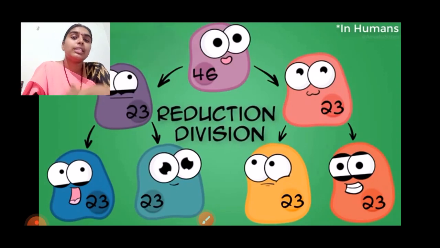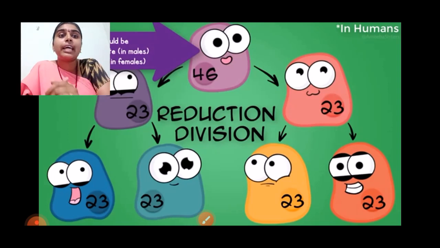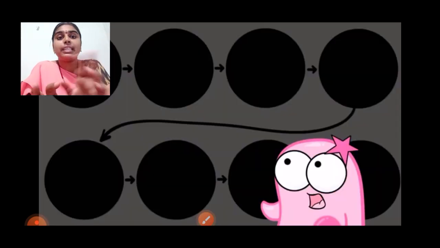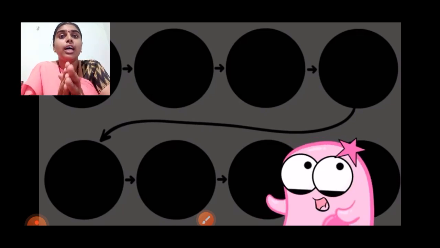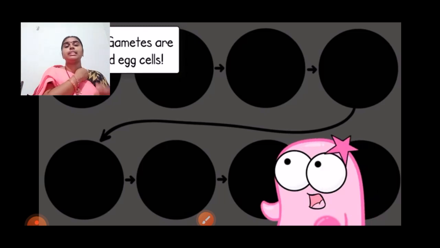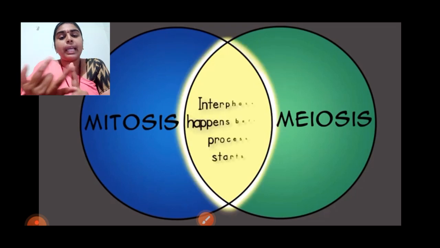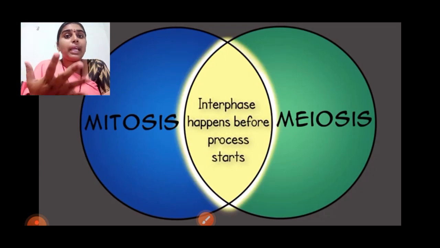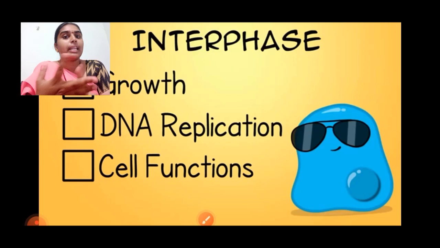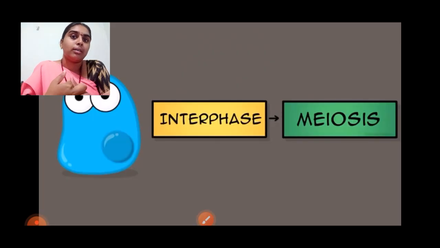So if you see in meiosis, how is it happening? The parent cell has 46 chromosomes, and the first division gives rise to two daughter cells with 23 chromosomes. That is, the actual reduction of the chromosomes has already taken place. Now we are going to see the meiosis stages, that is, PMAT. PMAT means prophase 1, metaphase 1, anaphase 1, telophase 1. Similarly in meiosis 2 also, prophase 2, metaphase 2, anaphase 2 and telophase 2 will be there.